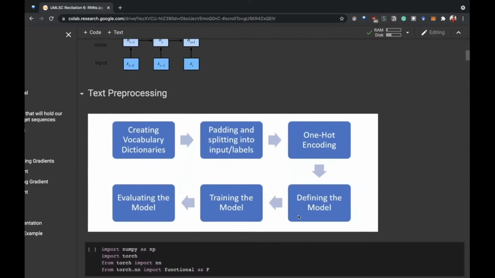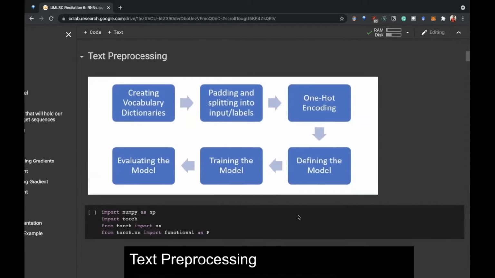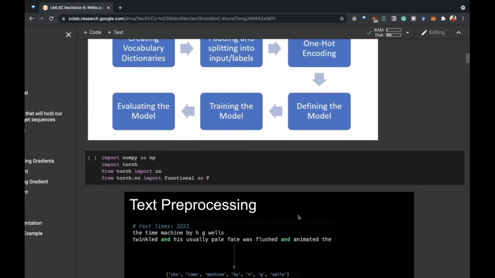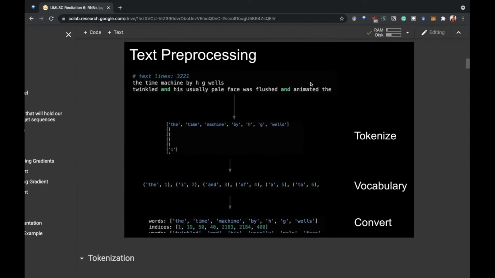So now we will look at how to process text data. For example, here we have two random lines, and we first tokenize the data. What I mean by tokenizing is we break the data into parts. Here we have broken the data on spaces, so we are getting each word as a token. Here you see the, time, machine are all different tokens.